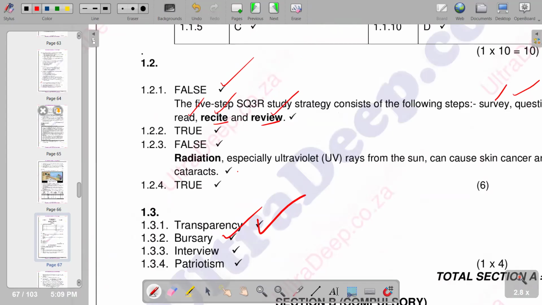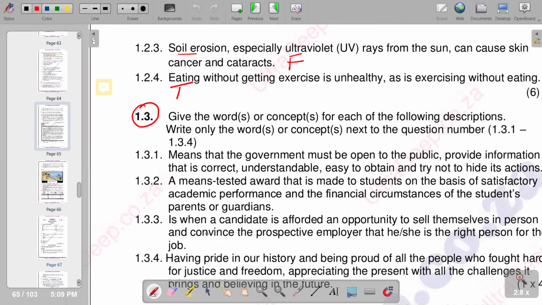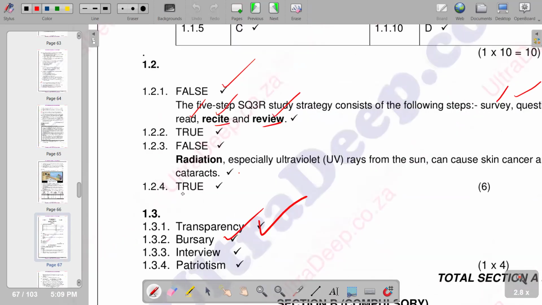So moving on to the next one: when a candidate is afforded an opportunity to sell themselves in person and convince the prospective employer that he or she is the right person for the job. So this is an interview. So we are saying interview. We go on to the next one.